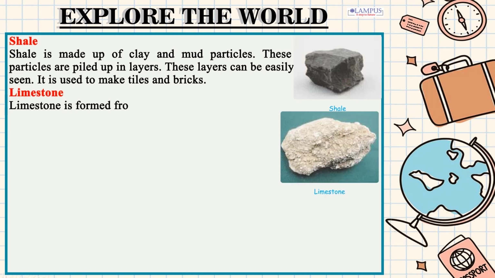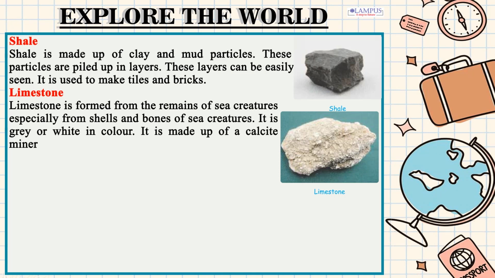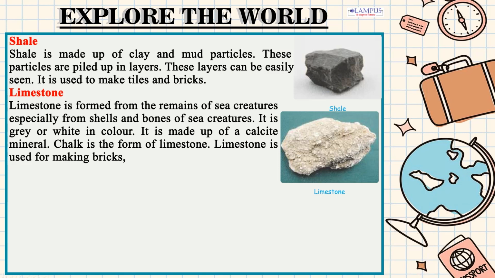Limestone. Limestone is formed from the remains of sea creatures, especially from shells and bones of sea creatures. It is gray or white in color. It is made up of a calcite mineral. Chalk is a form of limestone. Limestone is used for making bricks, glass and cement.